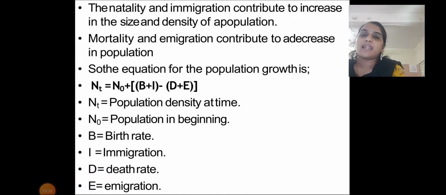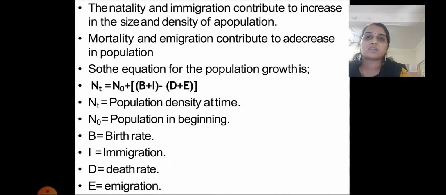Natality and immigration contribute to an increase in the size and density of the population. Natality is nothing but the birth rate. Mortality is nothing but the death rate. Immigration means the population is traveling into the geographical area, from outside to inside, so the entry of the population is more.